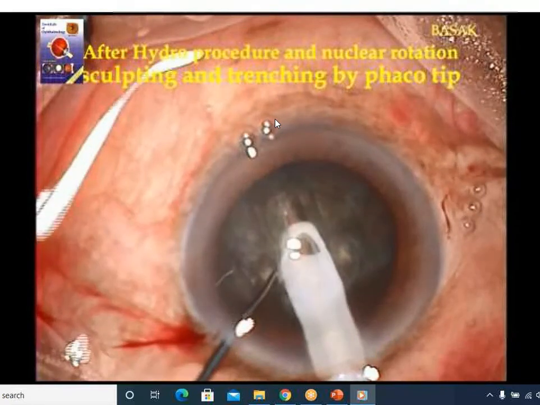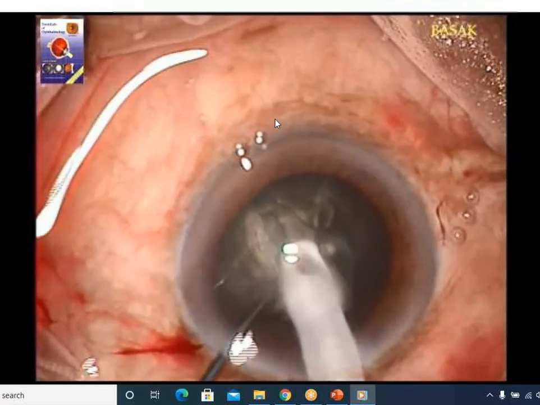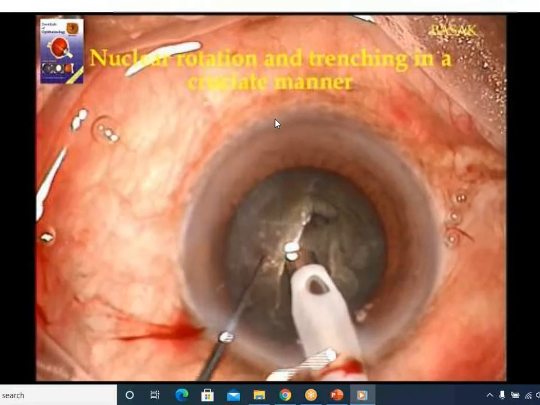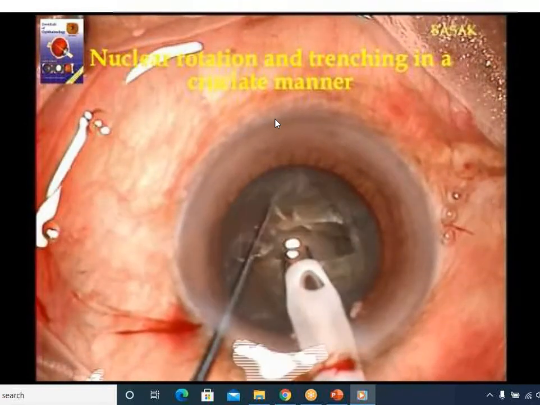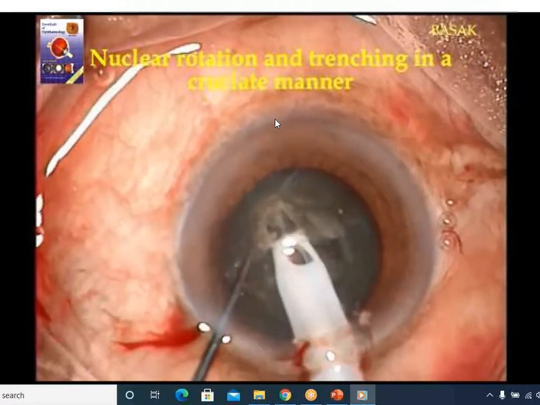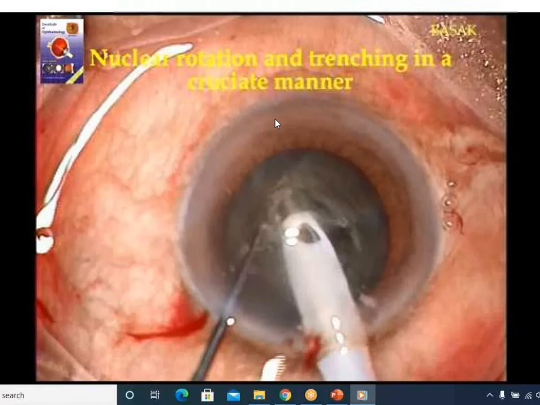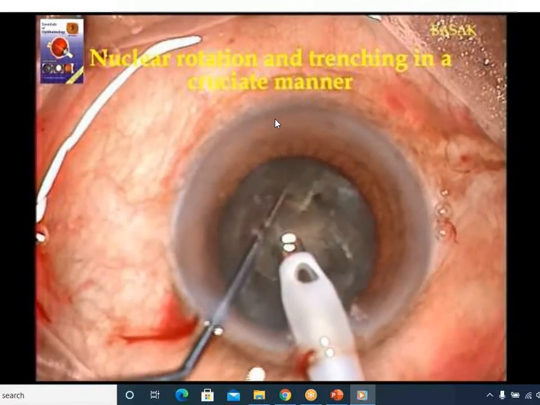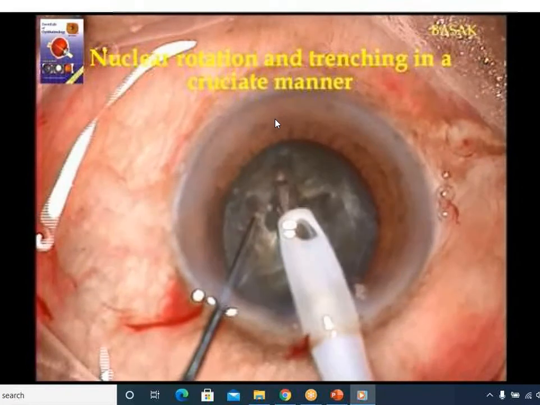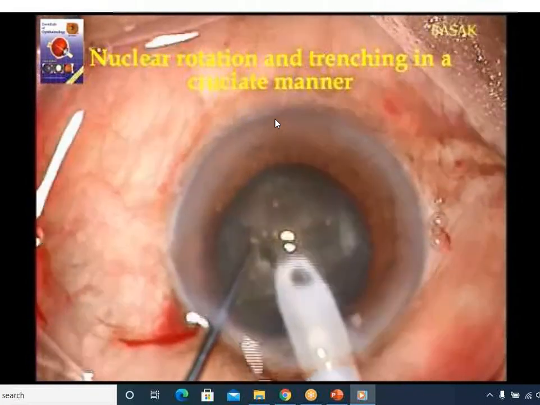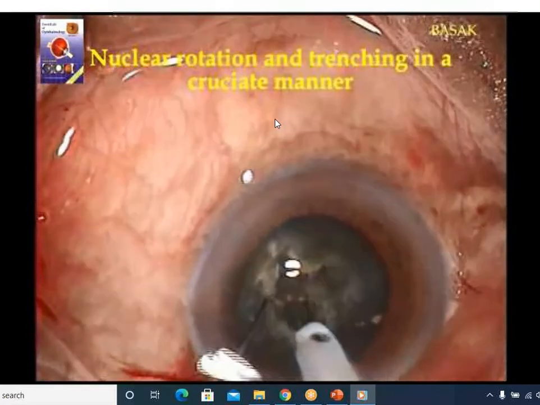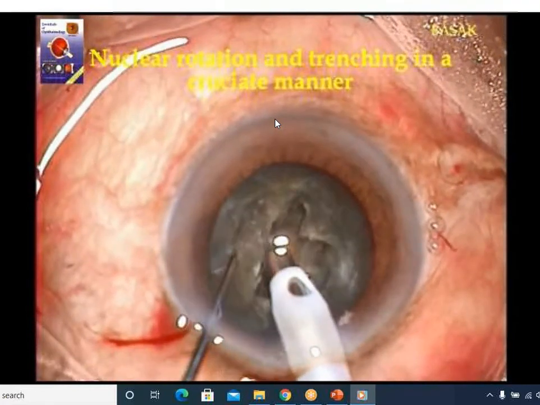The video is getting repeated. You can see the tunnel being made in the nucleus. This is another technique, known as trenching. In a plus shape, you trench the nucleus and then break the nucleus into 4 pieces. The previous technique was the stop and chop technique. When you create a cross on the nucleus, you can break it mechanically into 4 pieces by using 2 choppers.